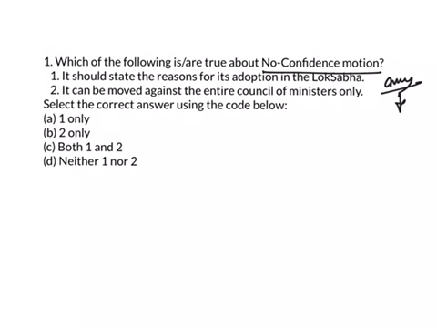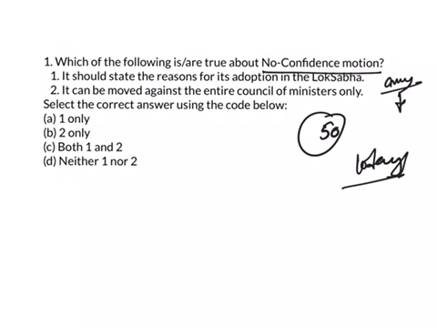Once the speaker has come to the opinion that the motion is proper, then he will read out the motion to the house. And a minimum of 50 members should accept it. If not accepted, then the motion will fail. If it is accepted, then the speaker will announce a day when it has to be discussed. And that day should not be more than 10 days from the day the motion is accepted.